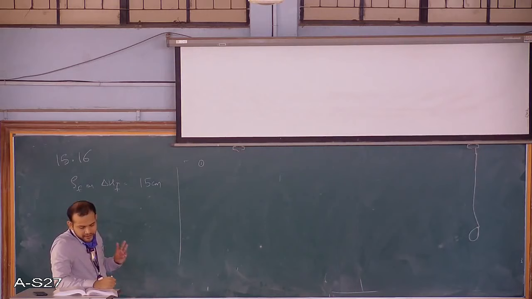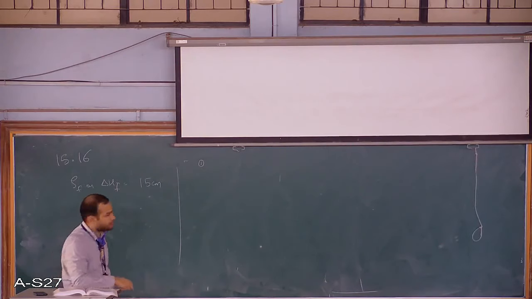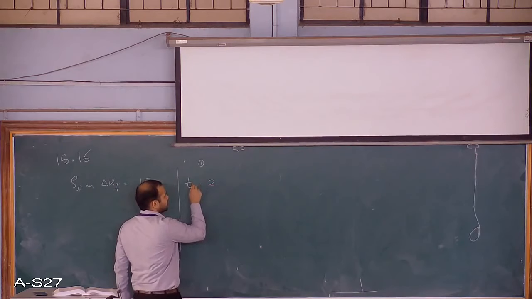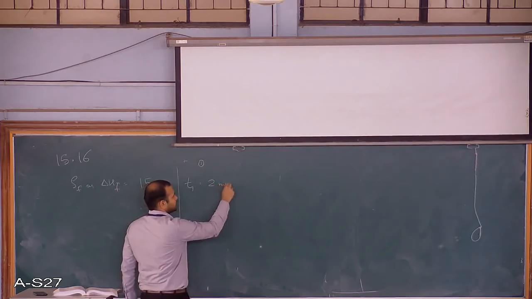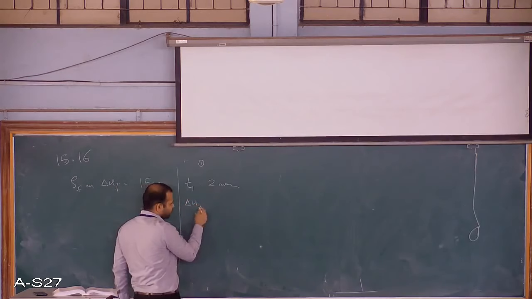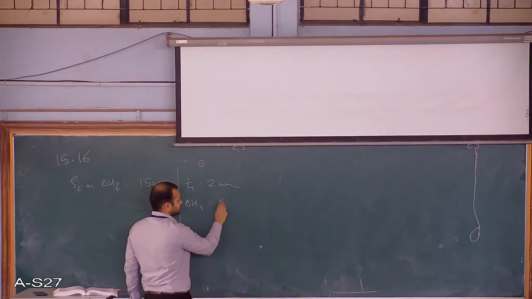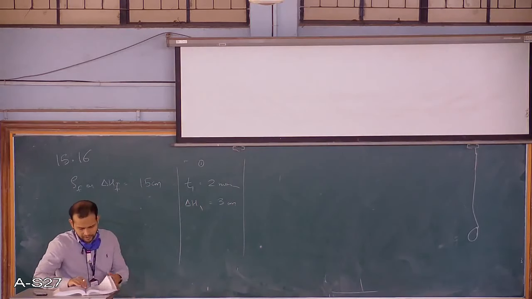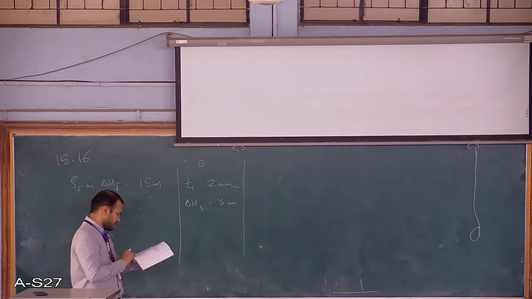So settlement is 3 centimeter, time is 2 months. So I can write for time, I'll call it T1, time 2 months, delta H1 is 3 centimeters. Again, I just write in the given data.